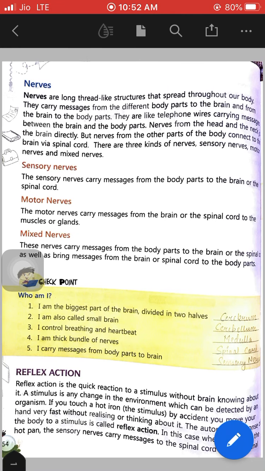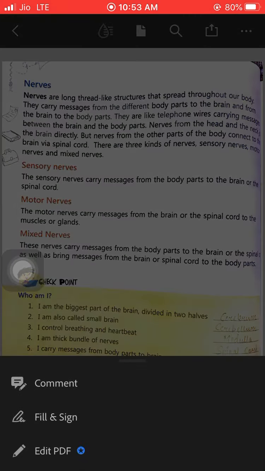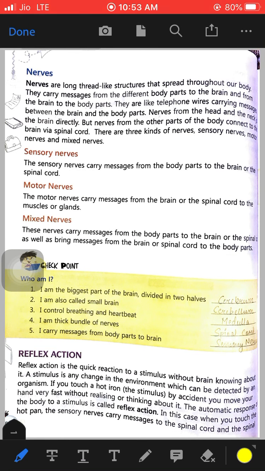Okay, so what are these nerves? Today we will study about the nerves. These nerves are long thread-like structures that spread throughout our body, and they carry messages from different parts of the body to the brain, and from the brain to different parts of the body.